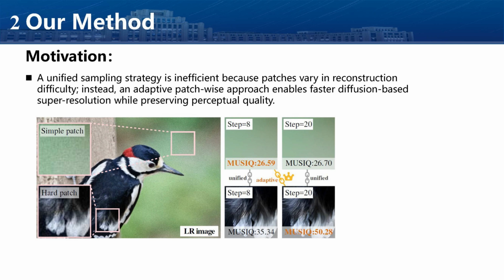Our key insight is that not all patches are born equal. Some parts of the image can be reliably reconstructed with fewer steps, while others require more. Imagine a sky patch with smooth color gradients compared to a patch filled with detailed foliage. The sky can be restored quickly, while the foliage needs longer sampling to recover its fine structures. Hence, we propose an adaptive, patch-wise sampling method. We assign different sampling efforts to patches based on their reconstruction difficulty. This saves computational resources while maintaining or even improving the perceptual quality of the output.